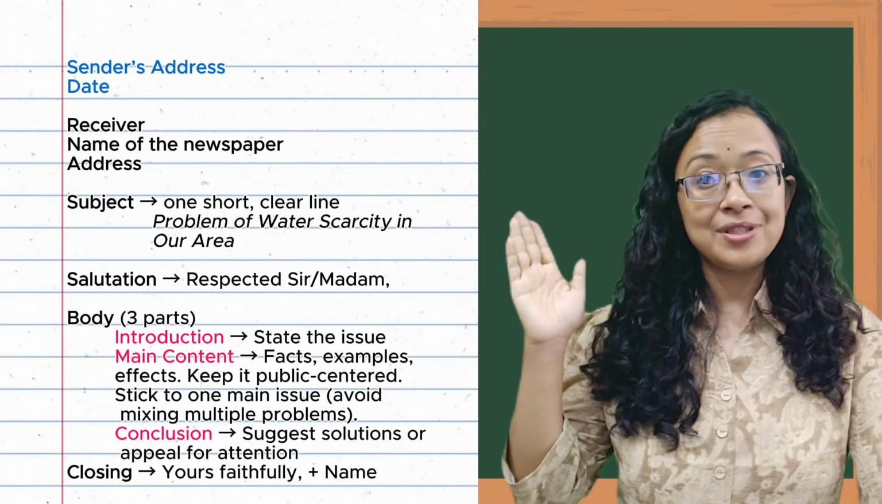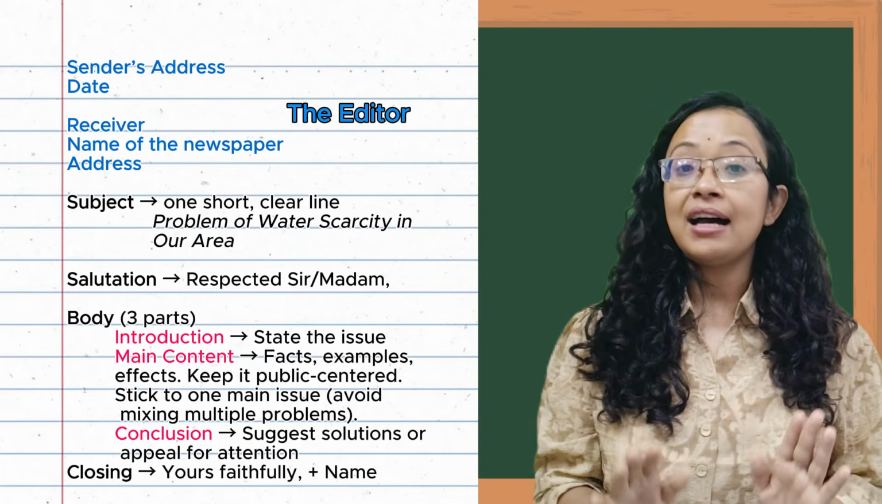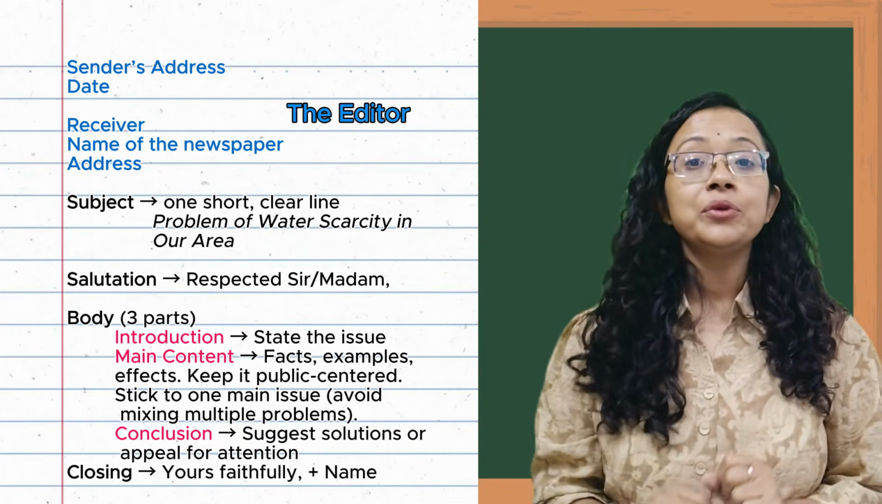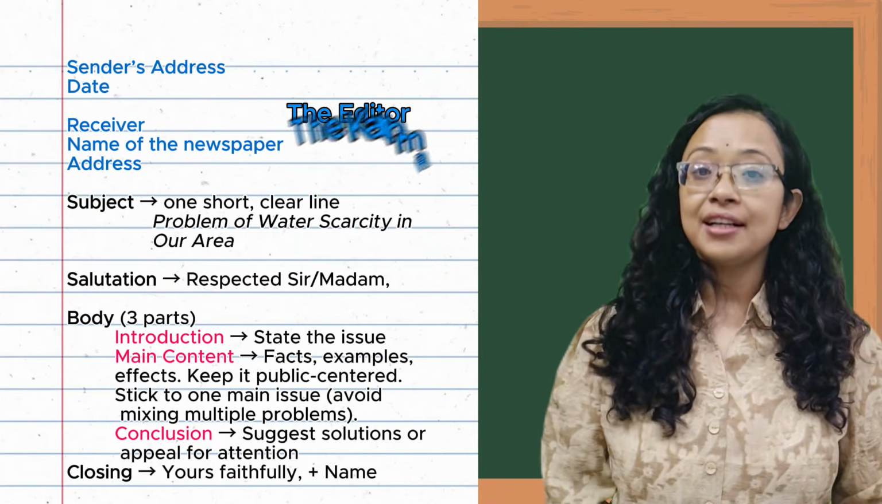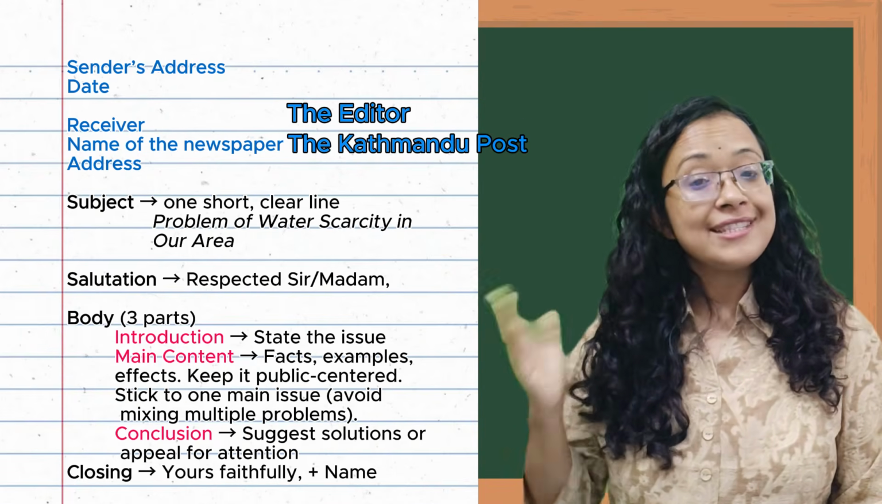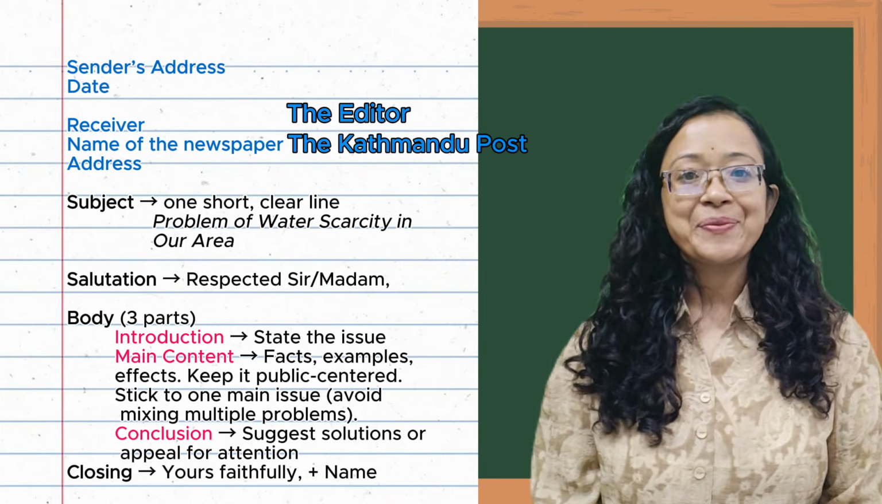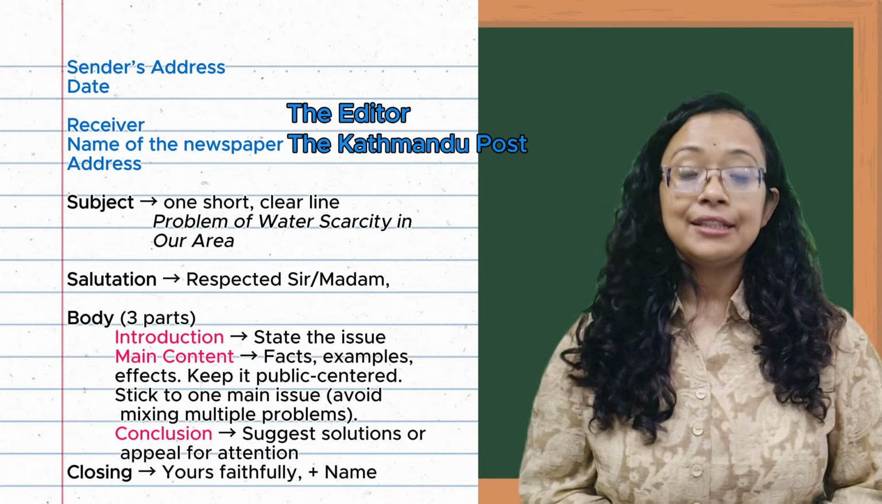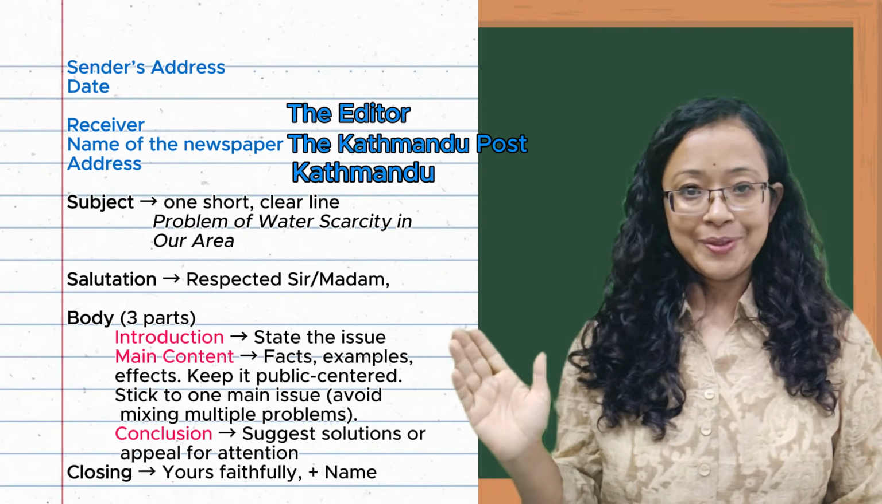First, the sender's address and date. Here, who is going to receive the letter? The editor. After writing the editor, we need to mention the name of the newspaper. For example, the Kathmandu Post or the Rising Nepal or the Himalayan Times, etc. And then we are going to mention the address as well. The editor, the Kathmandu Post, Kathmandu.